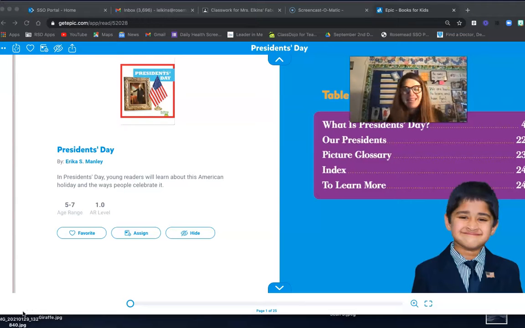We celebrated Abraham Lincoln and George Washington. Let's go learn some more about these special days now. President's Day. Here's our table of contents. First, we're going to learn what is President's Day. Then we're going to learn about our presidents. We'll see a picture glossary, which is an important part about nonfiction text, and an index. Let's go dive in.